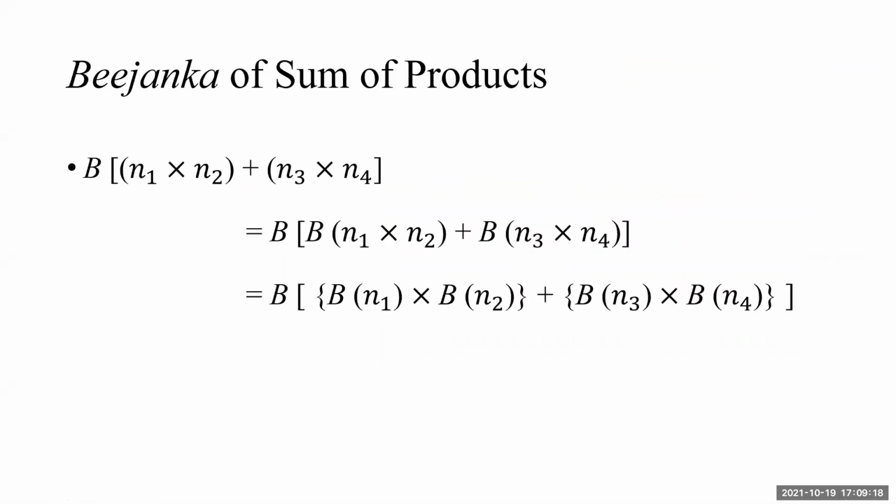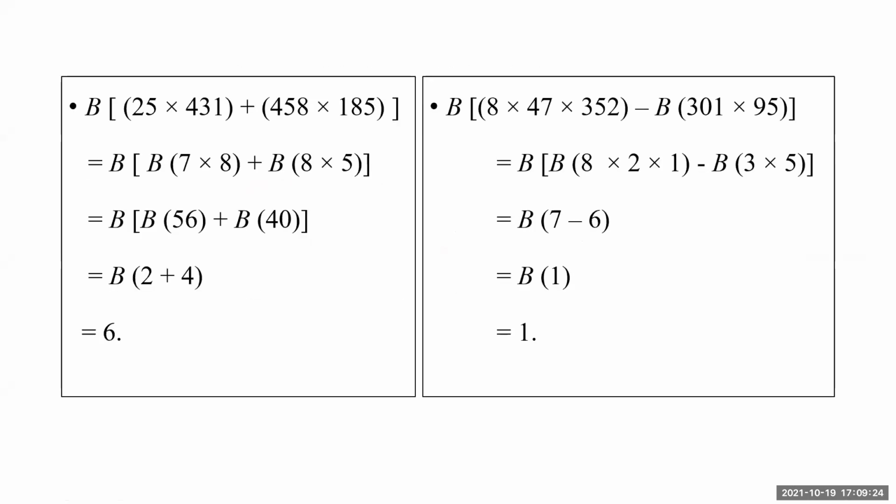Yes, now right. Bijanka of sum of products. I have solved 2 examples for you. B of 25 into 431 plus 458 into 185. As I said, distribute the B over sum first. So it will be B of 7 into 8 plus B of 8 into 5. 7 is Bijanka of 25, 8 is Bijanka for 431, 8 is Bijanka for 458, and for 185, it is 5.